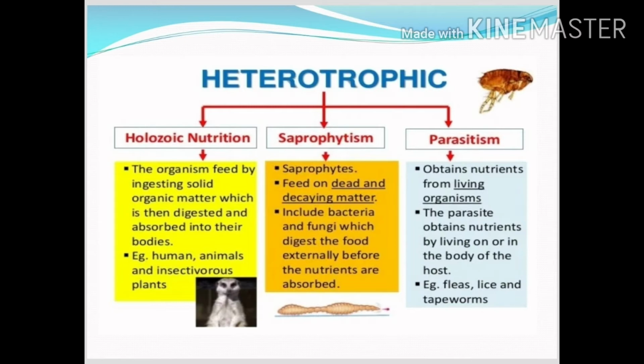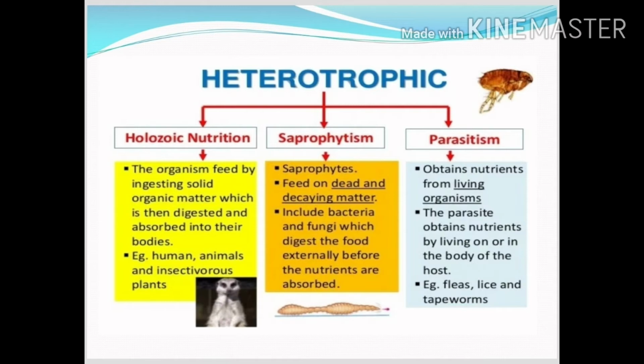And the saprophytic mode of nutrition means the organisms which depend on dead and decaying matter. These are called saprophytes. It includes bacteria and fungi. These organisms digest the food externally before the nutrients are absorbed. Means they digest it outside, and after that they absorb those particular nutrients.